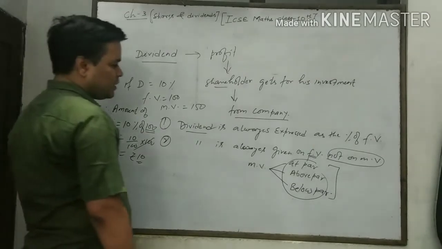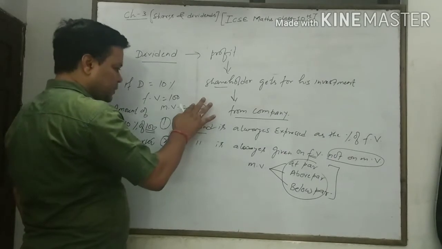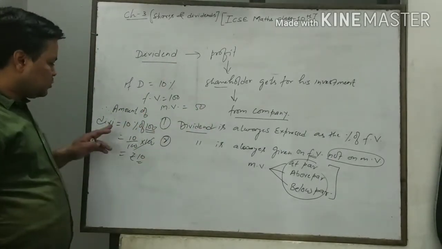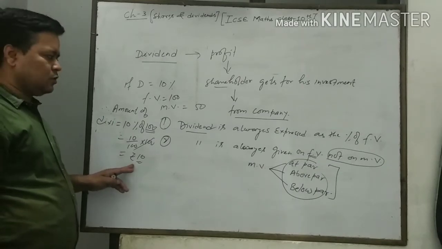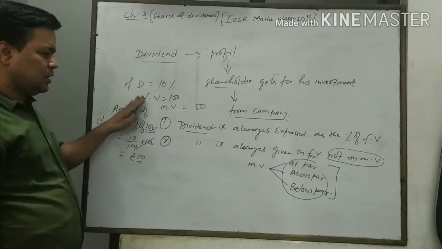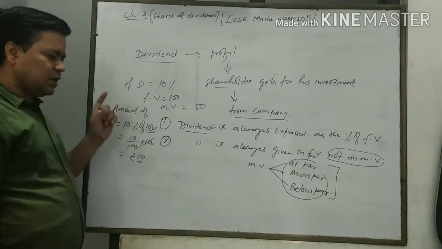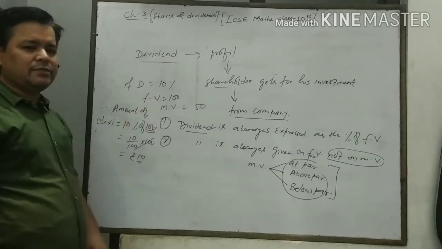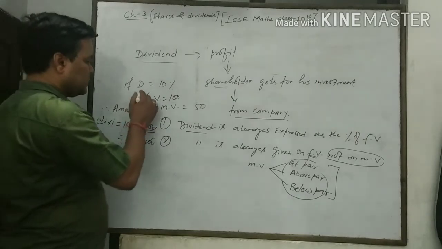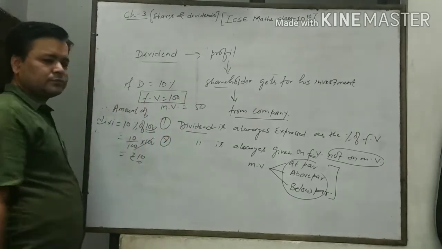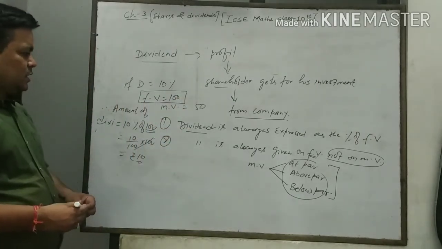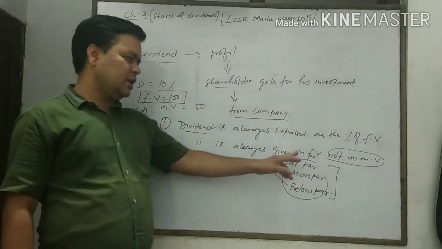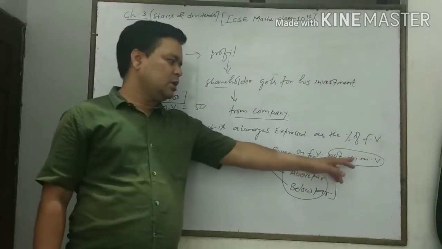Similarly, if the market value is 50, the amount of dividend will still be 10 rupees, because dividend always depends upon face value, not the market value, and we know that face value is always fixed. So dividend is always given on face value, not on market value.